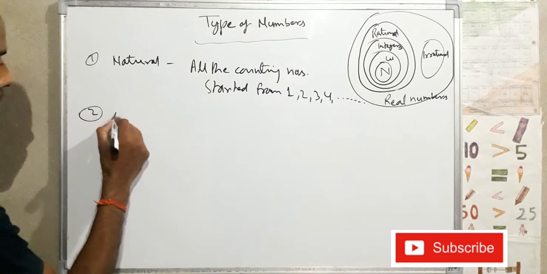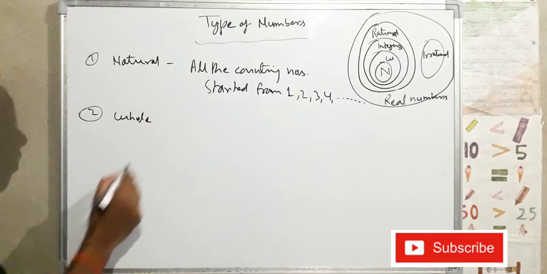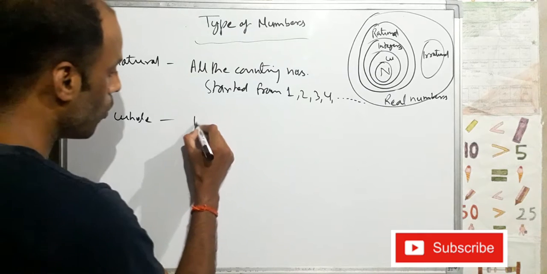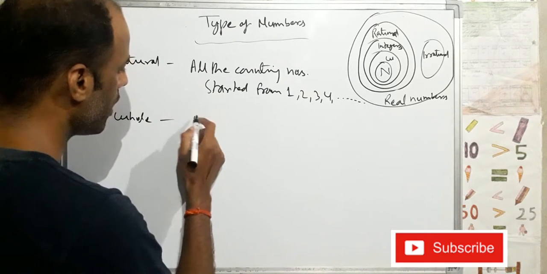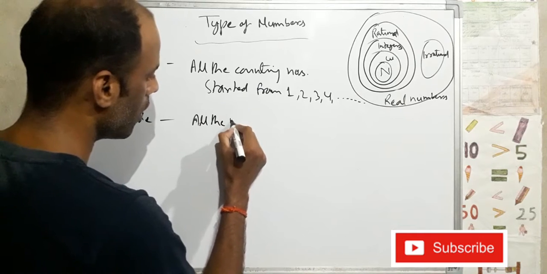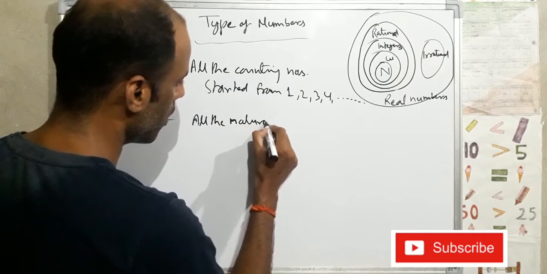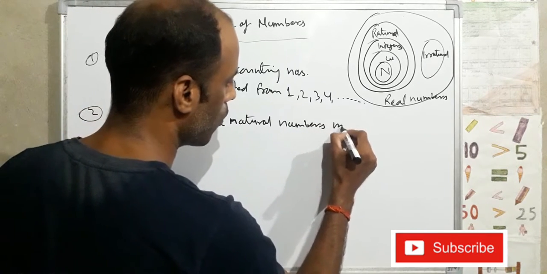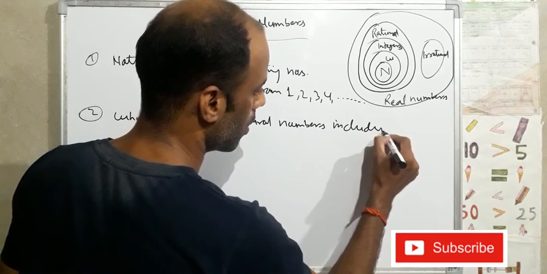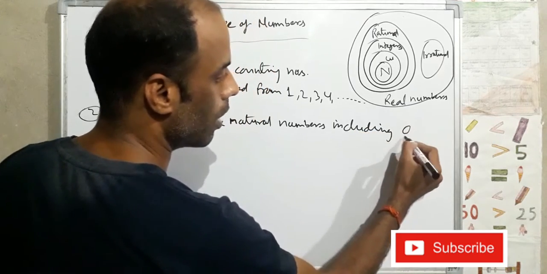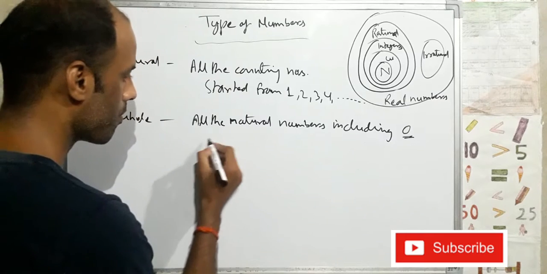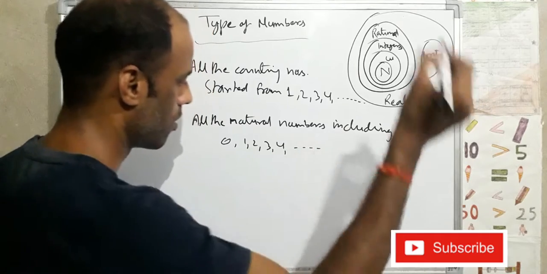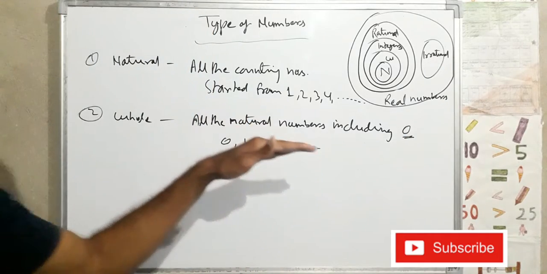Next is whole numbers. Whole numbers means including all the natural numbers, including zero. Here it means 0, 1, 2, 3, 4, and so on. These are called whole numbers.